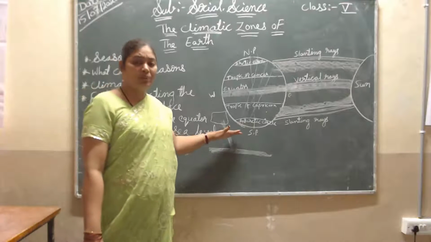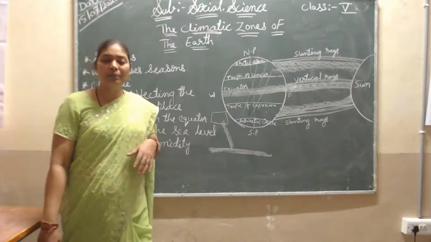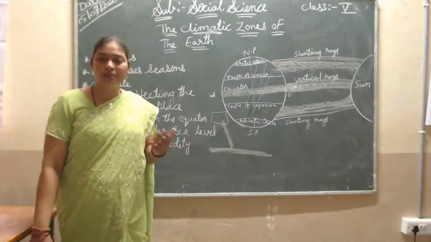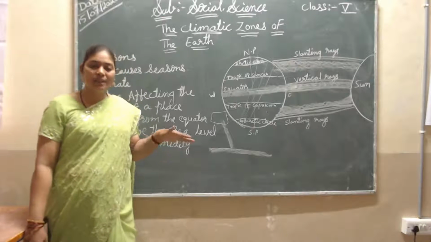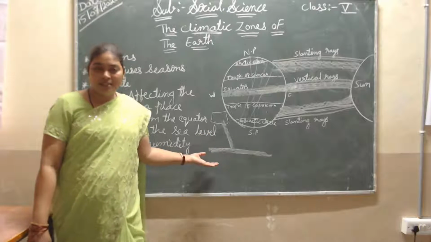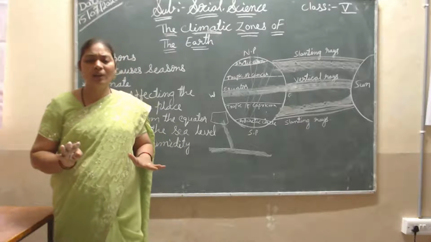Everyone knows Mumbai, many children may have seen it and gone to the beaches also. On the beaches you can see how the climate is: yes, there is a hot climate, medium cold climate.